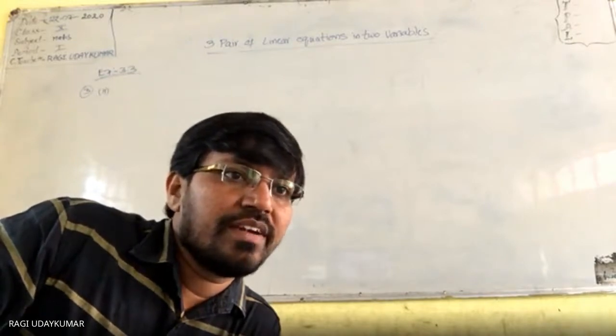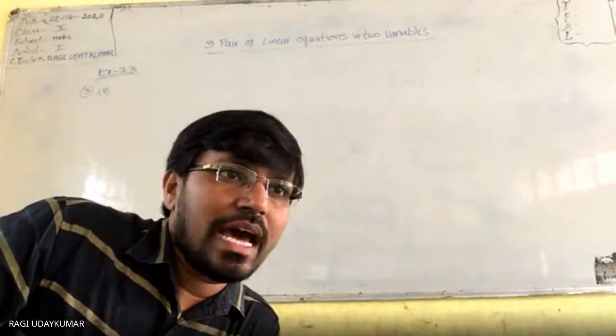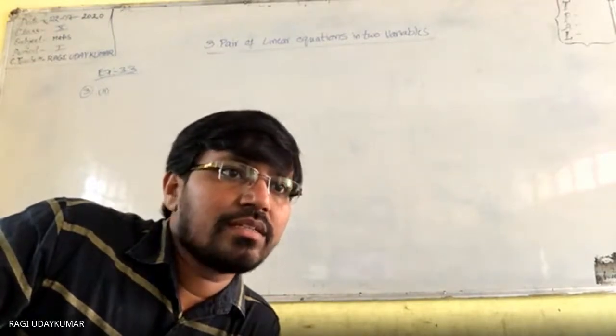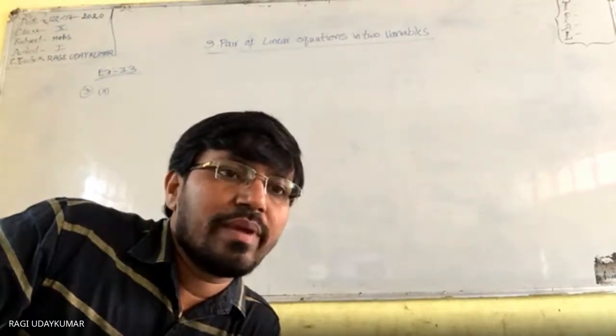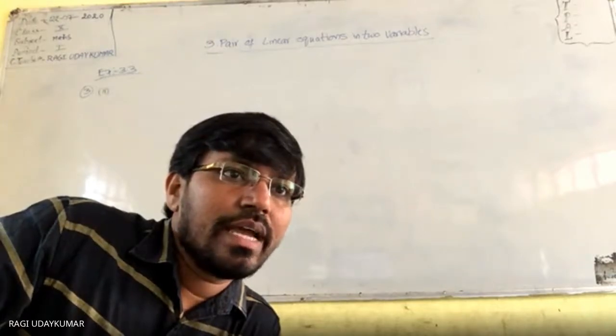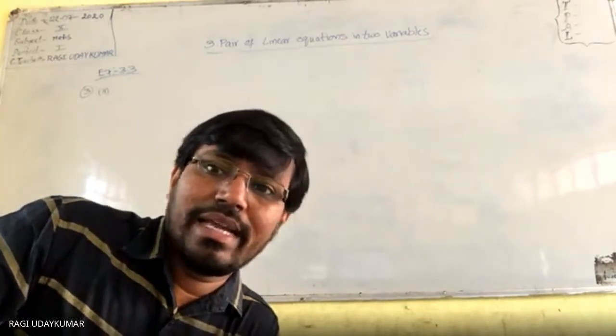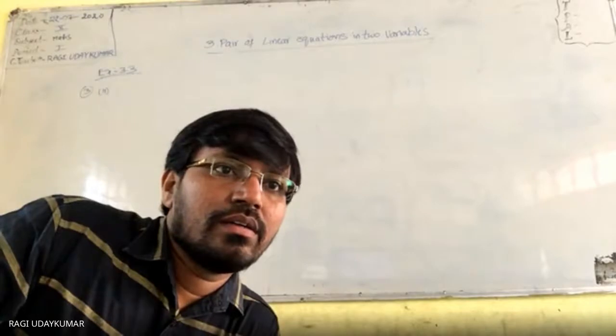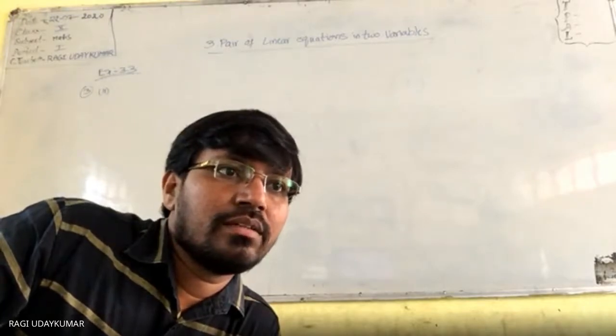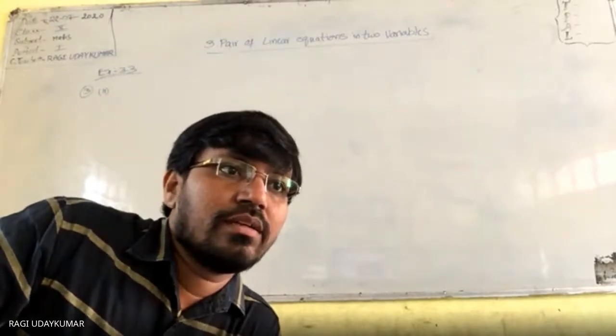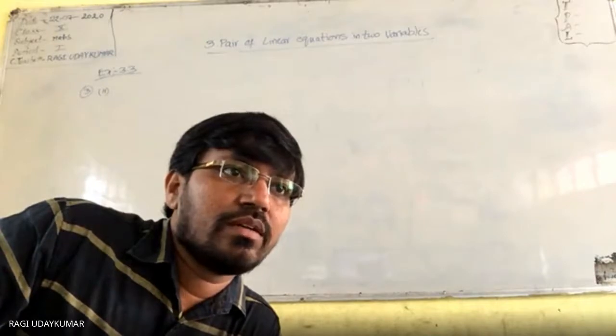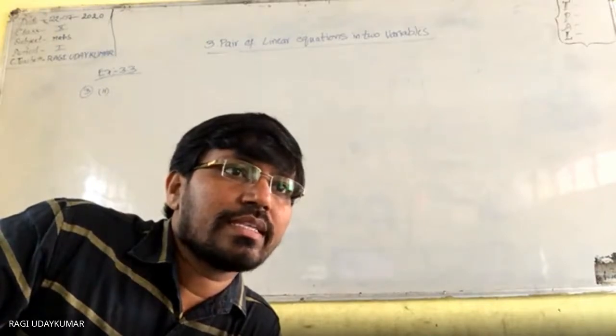Okay, the question is given to you. The larger of two supplementary angles exceeds the smaller by 18 degrees. Then find the two angles. Here the question is given to you. So what to do here in this case?